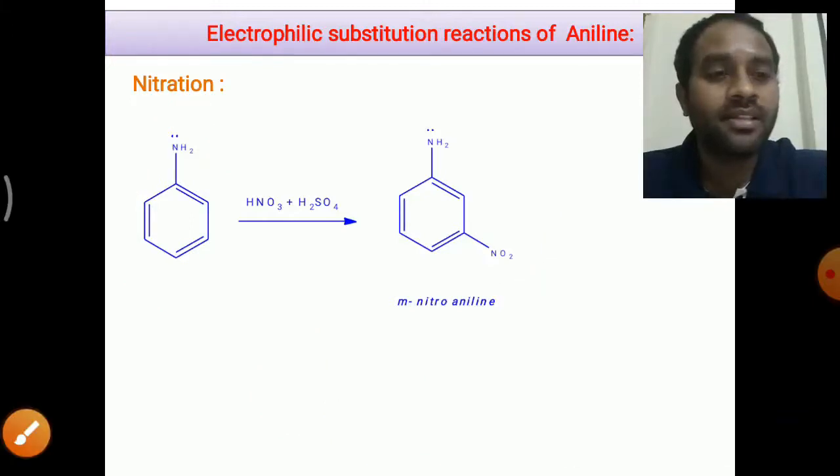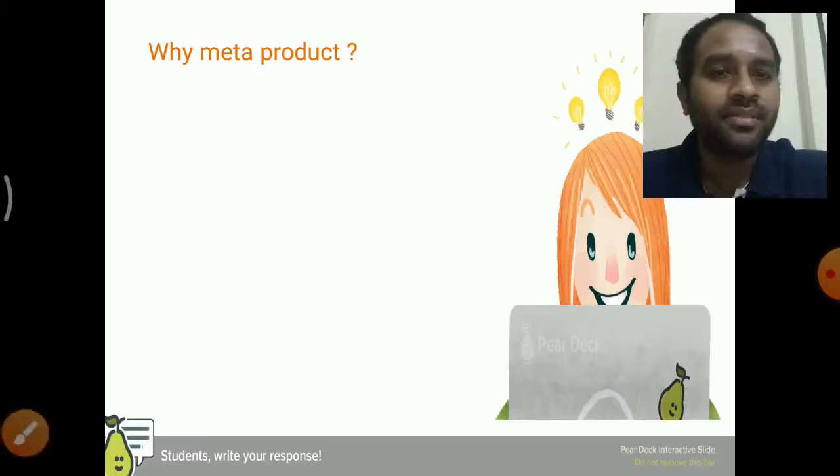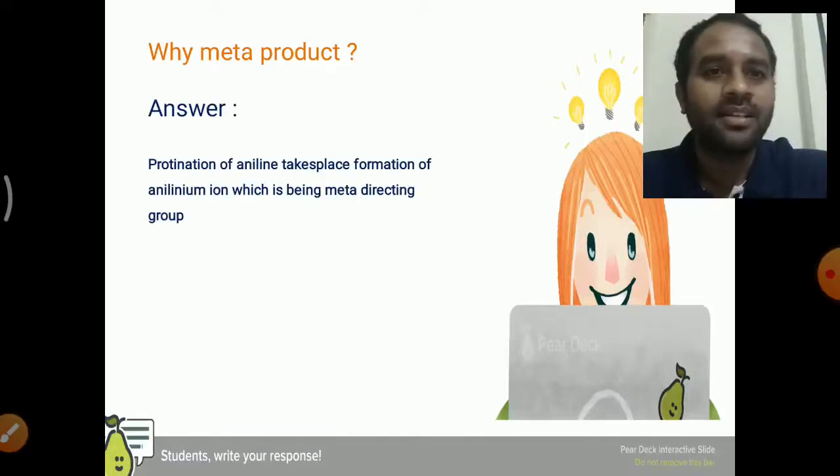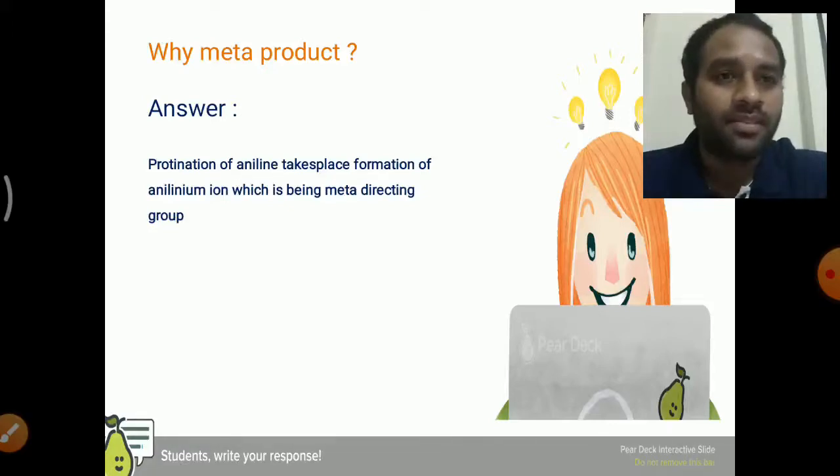What might be the reason? Why is the meta product obtained in this reaction, even though the NH2 group is an ortho-para directing group? The answer is, you see here, protonation of aniline takes place. Due to which, what happens?